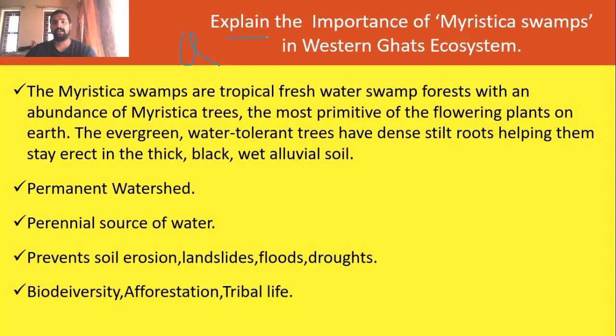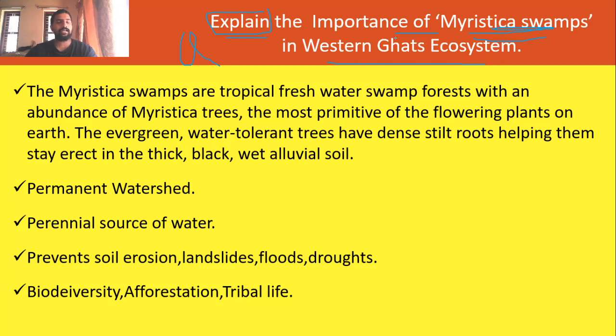The question is: explain the importance of Myristica swamp in the Western Ghats ecosystem. So what is the keyword of the question? Explain. So we need to explain what is being given in the question. The question is the importance of Myristica swamp in the Western Ghats ecosystem.